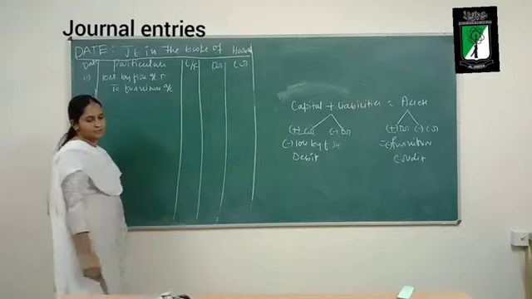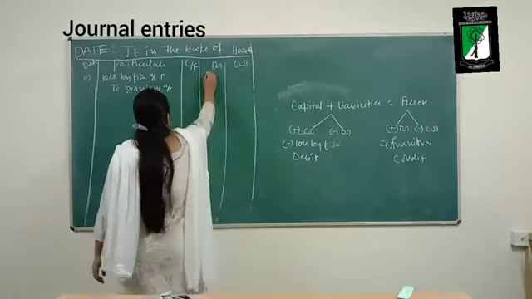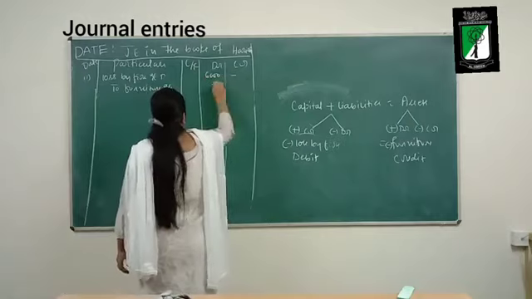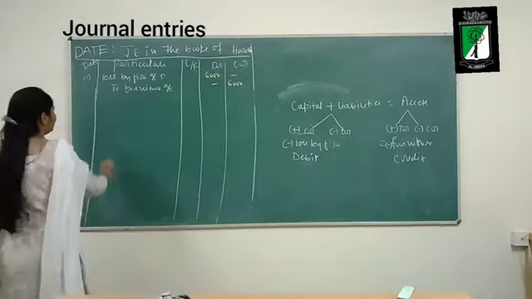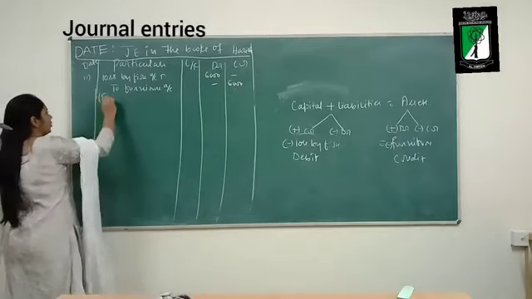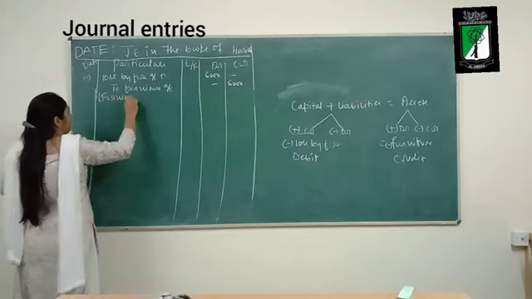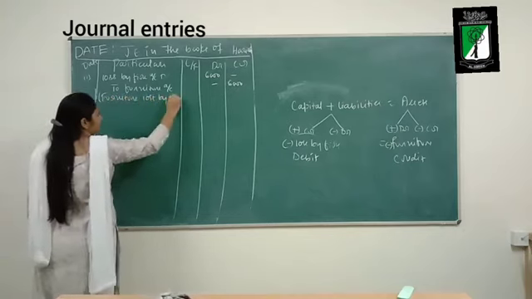What is the amount? 6,000. Debit side 6,000 and credit side 6,000. Narration: furniture lost by fire.